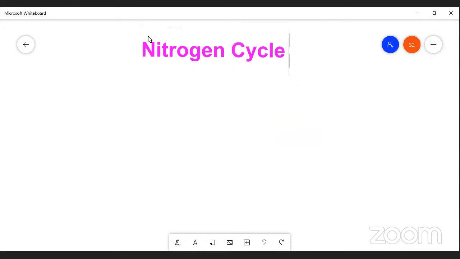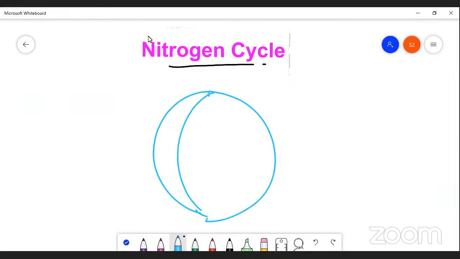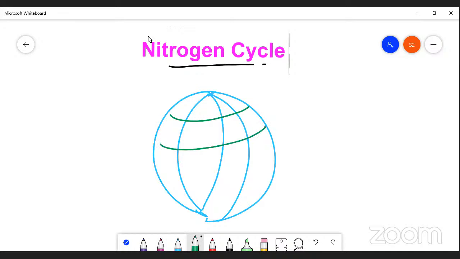So nitrogen is available in the form of nitrite, nitrate, and ammonia. This is a globe, and the globe consists of nitrogen present at almost 78%.